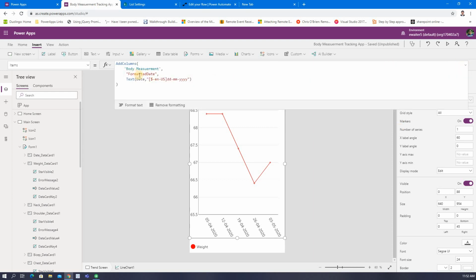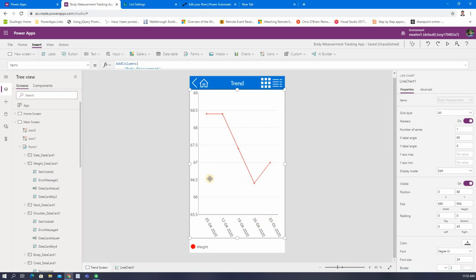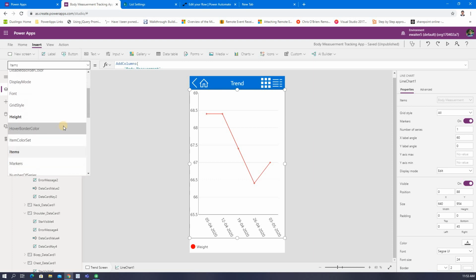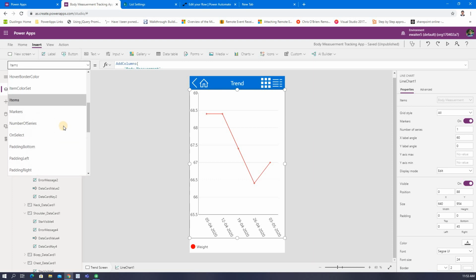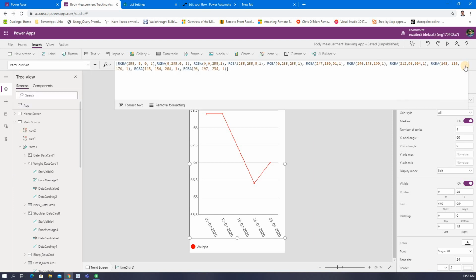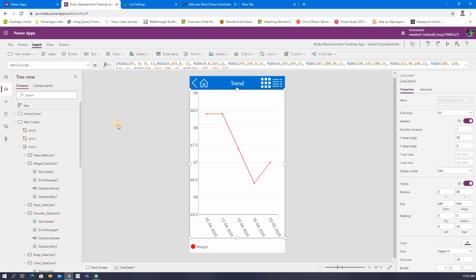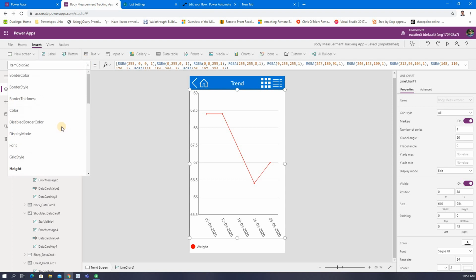You can see here that I formatted the date as DD MM YYYY, otherwise it will take the auto format, which is MM DD YYYY. I just changed it, and based on that it shows. There are also multiple properties here. Here there is the item color set, which I will show you.